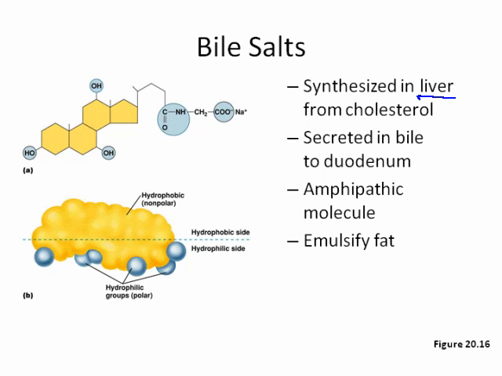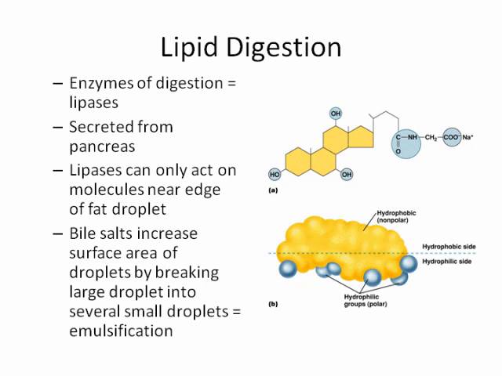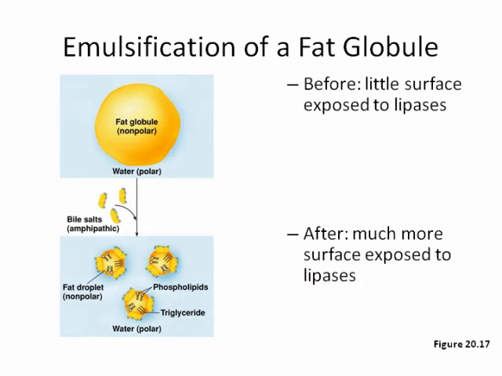Bile salts are synthesized in the liver from cholesterol. And that means that they themselves have a lipid component, or a lipid moiety. They are secreted into the bile, into the duodenum, where they start the emulsification of fat. And again, emulsification is the breakdown of large droplets into smaller droplets.